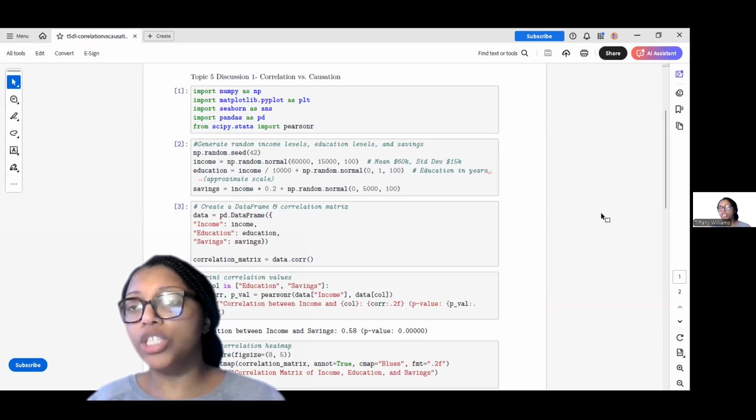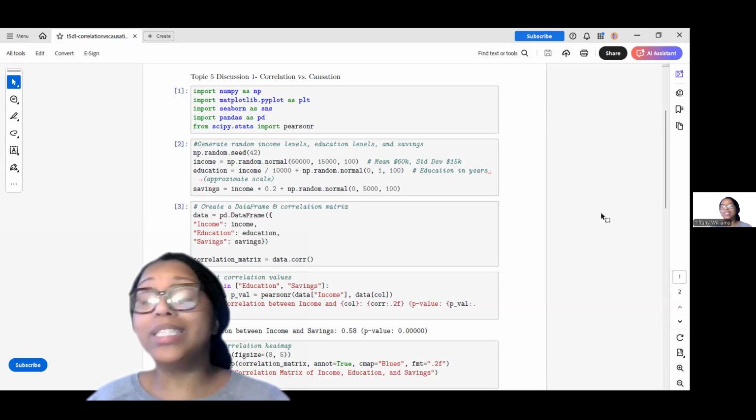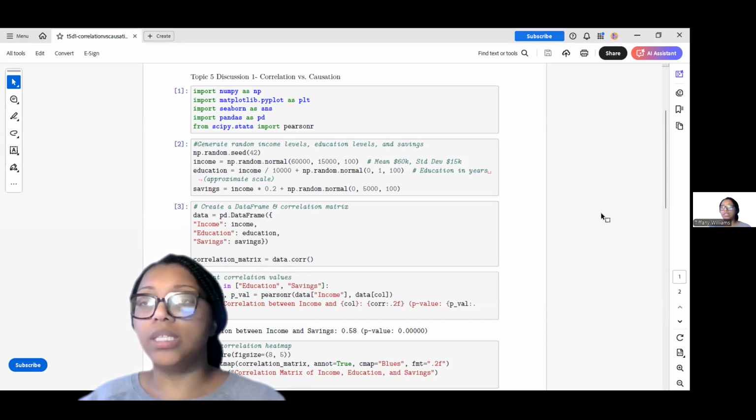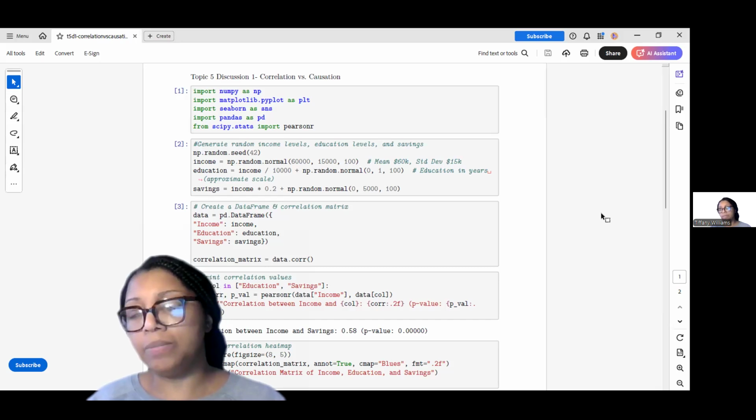So a positive correlation would mean as one increases, the other increases as well. A negative correlation would mean as one decreases, the other decreases, and it's from -1 to +1. So a zero correlation would mean there is no statistical significance in the correlation, or they're not related.